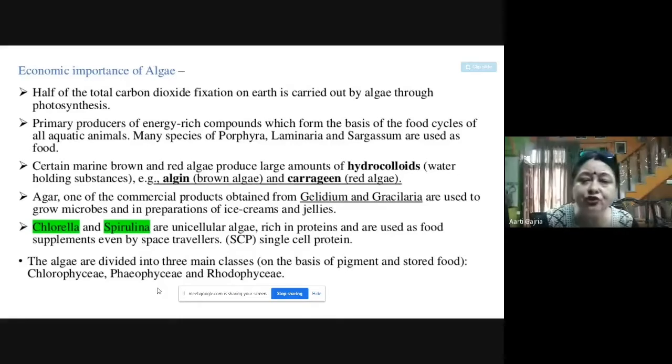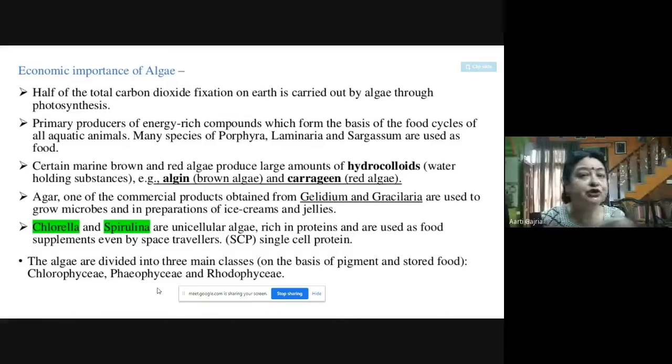Half of the total carbon dioxide fixation on Earth. What is carbon dioxide fixation? It is the photosynthesis, wherein the carbon dioxide is getting converted into starch. So half of the total carbon dioxide fixation on Earth is carried out by algae through photosynthesis. So algae is contributing 50% of the carbon dioxide fixation on Earth.